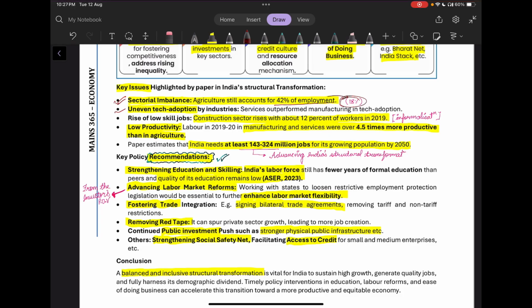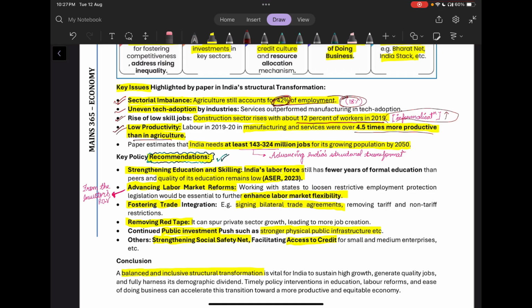Then there is the rise of low skill jobs. So it says that the construction sector rose, with about 12% of workers in 2019. So this is basically an increasing informalization trend. Then there is low productivity. So in 2019-20, manufacturing and services were over 4.5 times more productive than agriculture. So the labor there was more productive, whereas in agriculture it was less productive. And you see how much it accounts for in the employment number, 42%.